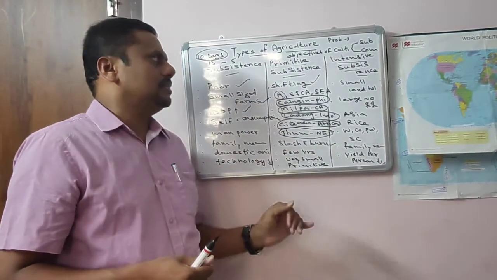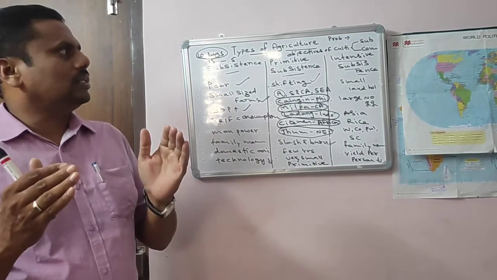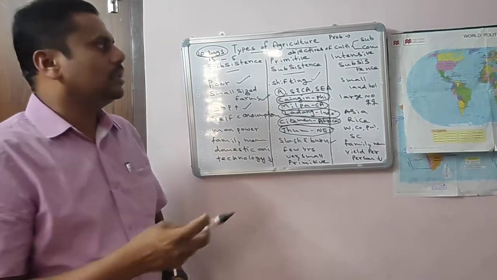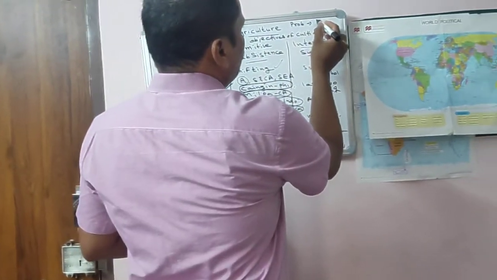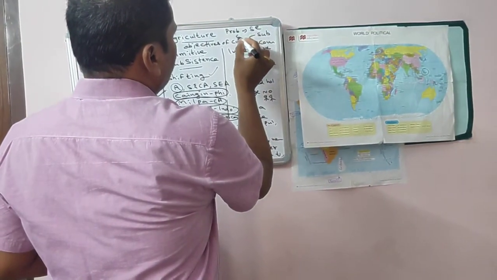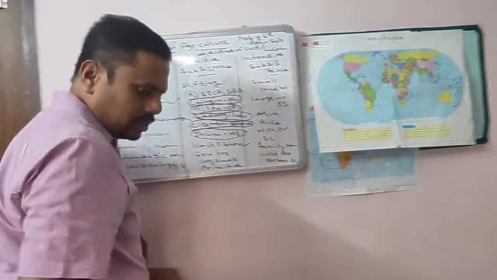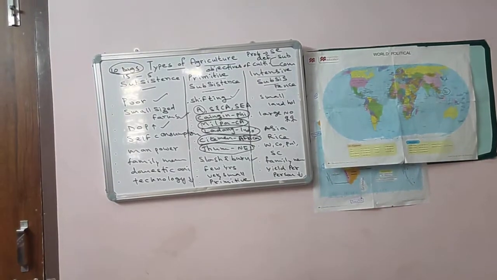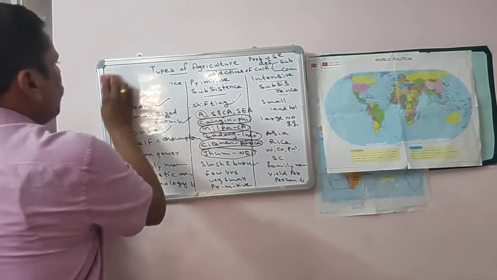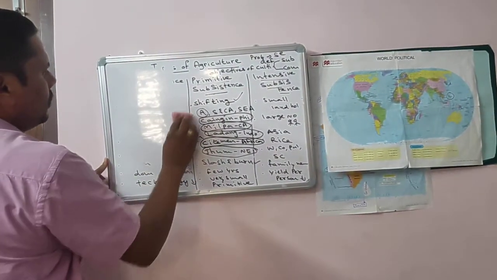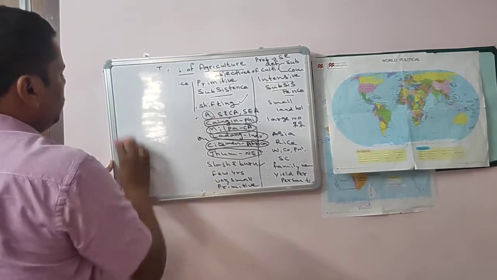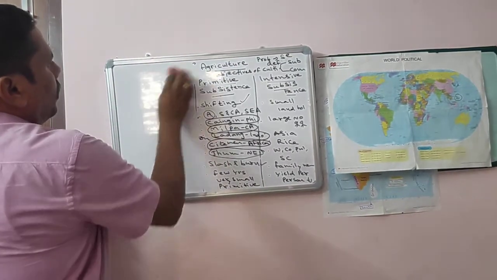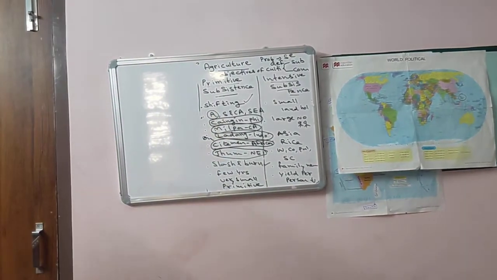Because of this agriculture, you have two important problems. One is soil erosion and the other is deforestation. These two you have to observe. What are the two important problems of this primitive subsistence agriculture?